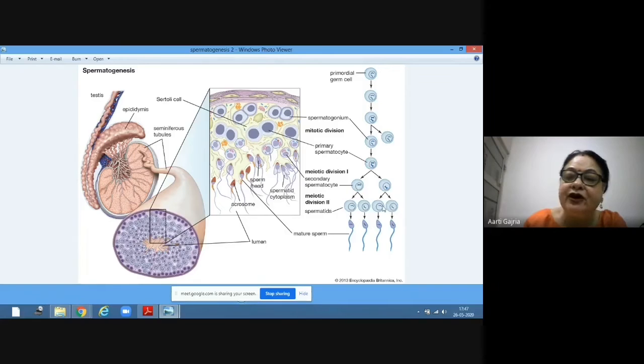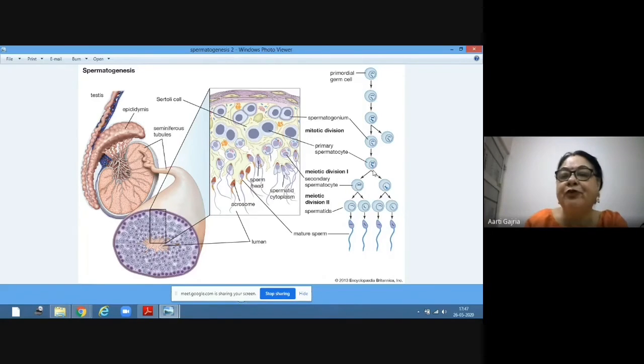That means they all are having 23 chromosomes. Now there is transformation of these spermatids into sperm or spermatozoa, and this transformation is called spermiogenesis.